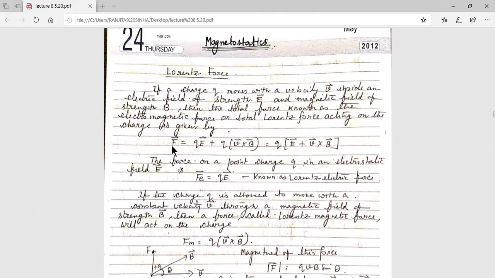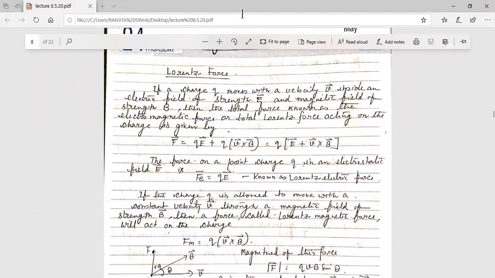F is the force acting on the charged particle.